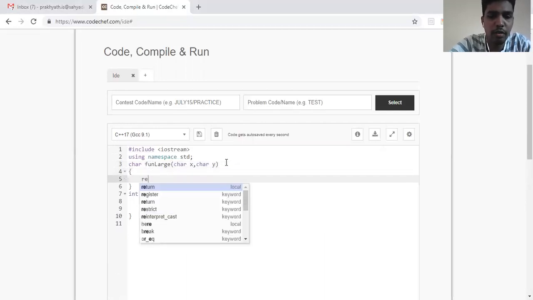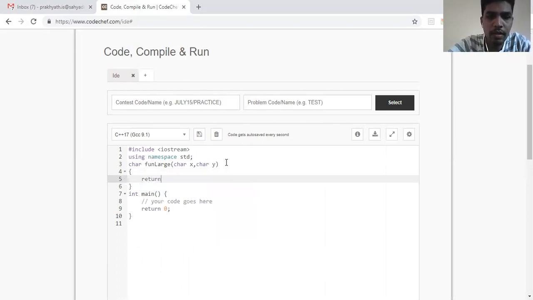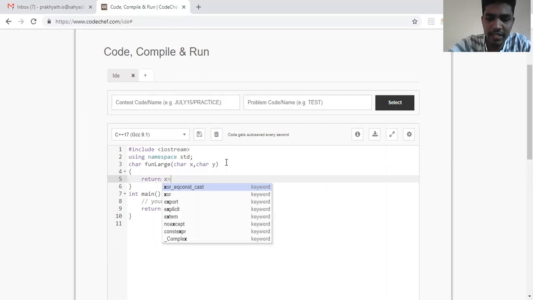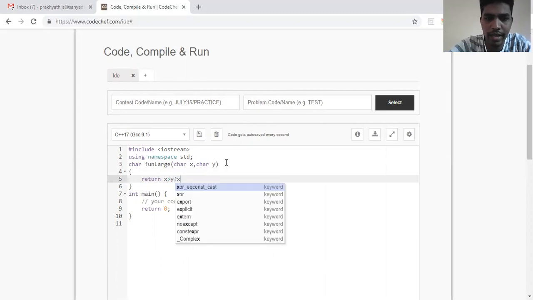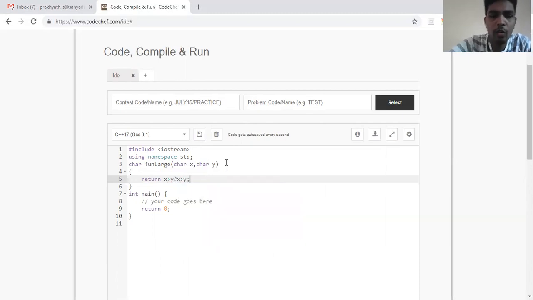I'll use a ternary operator to find the largest among the two characters. So write x greater than y question mark, since it's a ternary operator. If it's true, it has to return x, or else it has to return y.